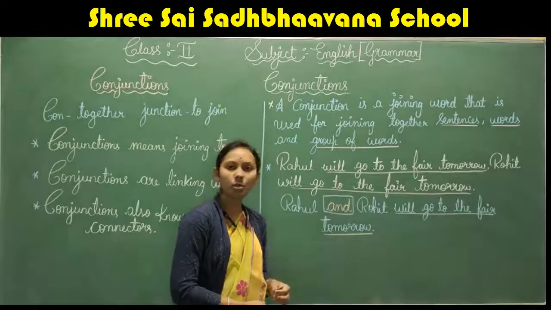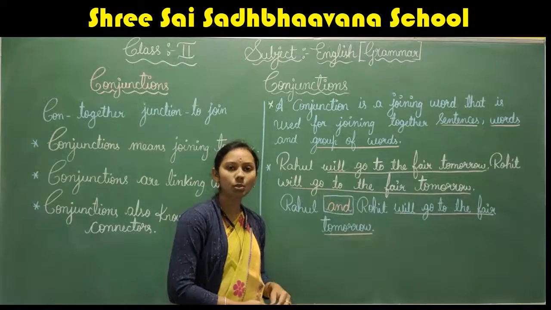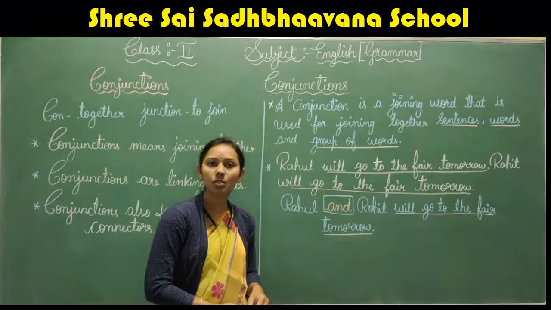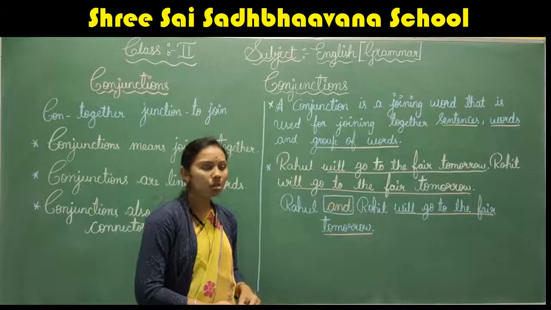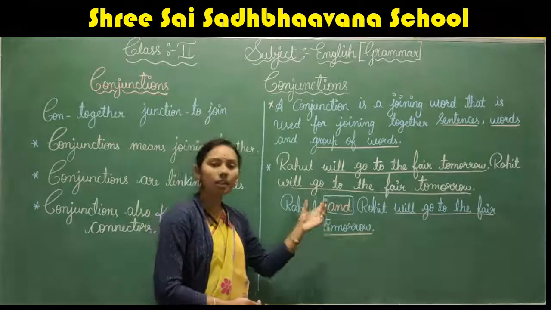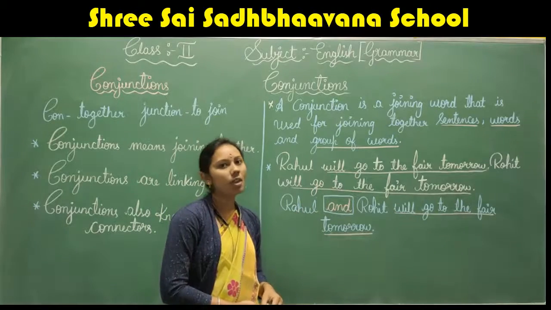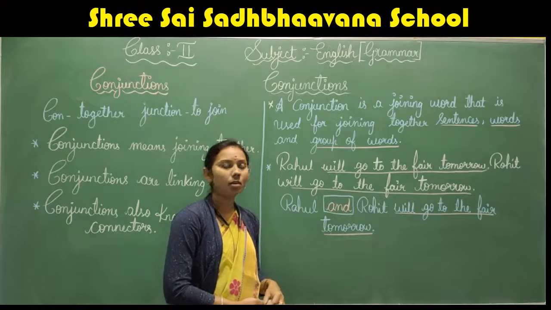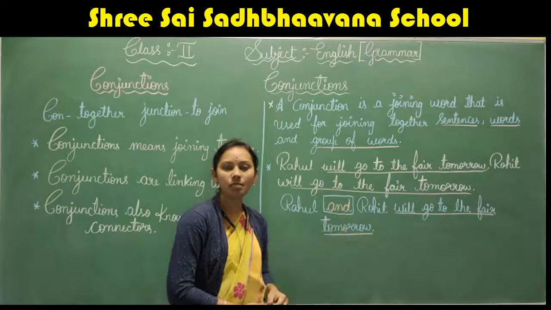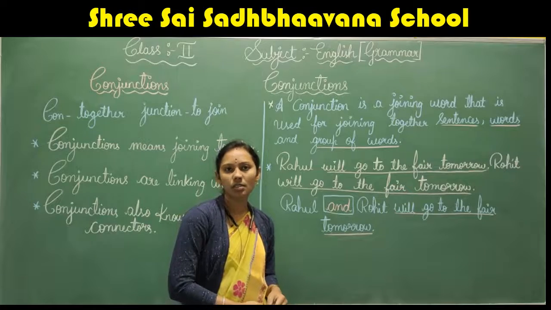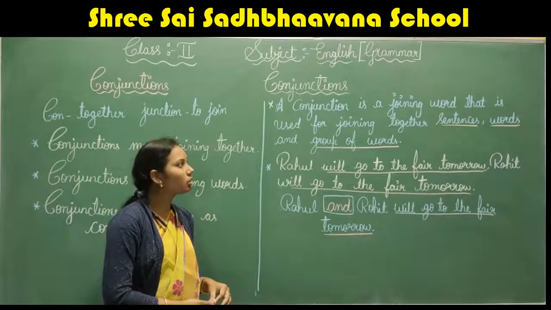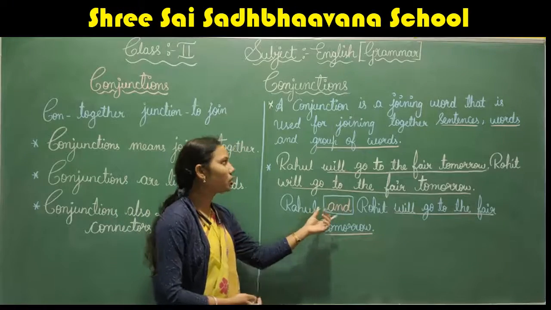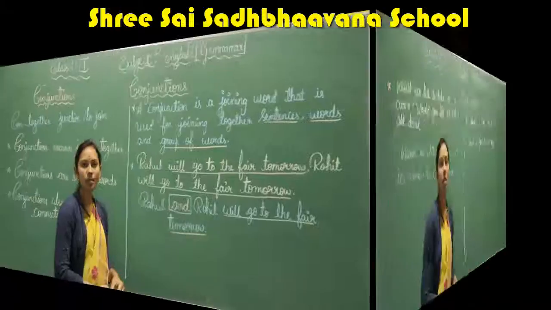Both are going to the fair tomorrow. So instead of writing two sentences, we have written only one by using a conjunction. Understood, children? So conjunction is a joining word. It is used to join together sentences.